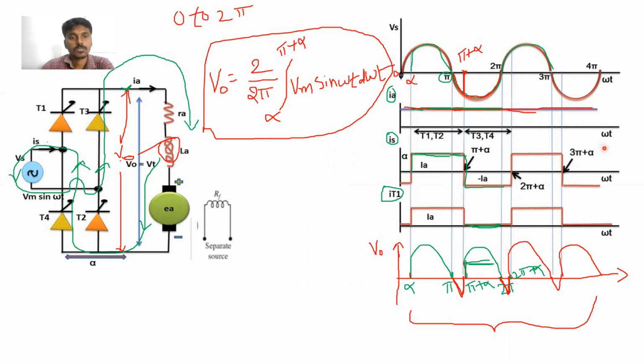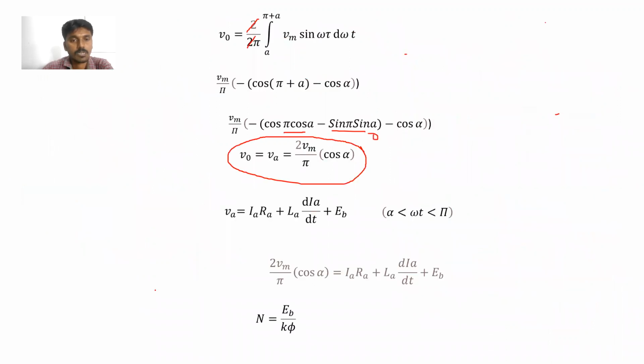Okay, so if this voltage is controlled, the speed is also controlled, because this voltage acts as an input for this motor. So whenever this voltage is controlled, the speed of this DC motor is also controlled. Okay, how can we control this voltage V0? By varying the firing angle.